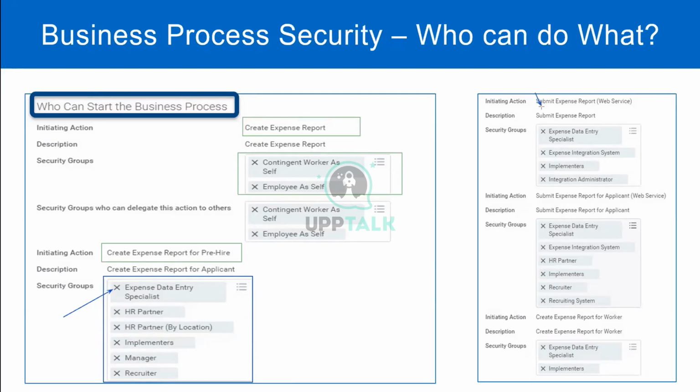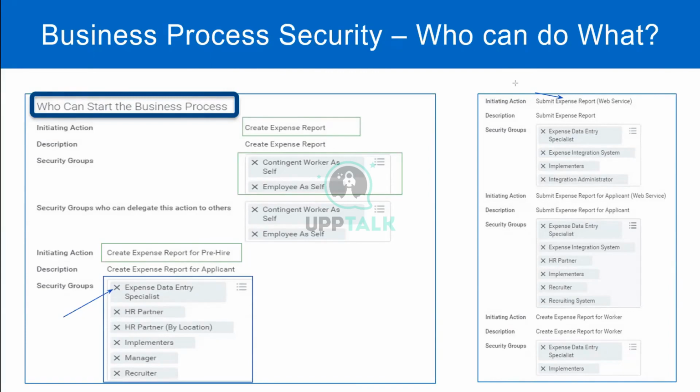Similarly, the Submit Expense Report web service is an integration. If you want to submit bulk expense reports, or if you do it on a separate system like Concur, SAP Concur used to be, and still is, a very popular expense reimbursement product.